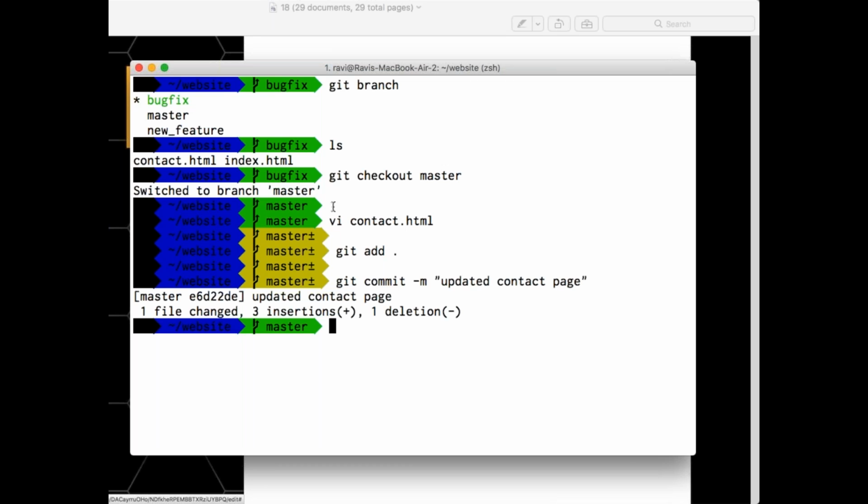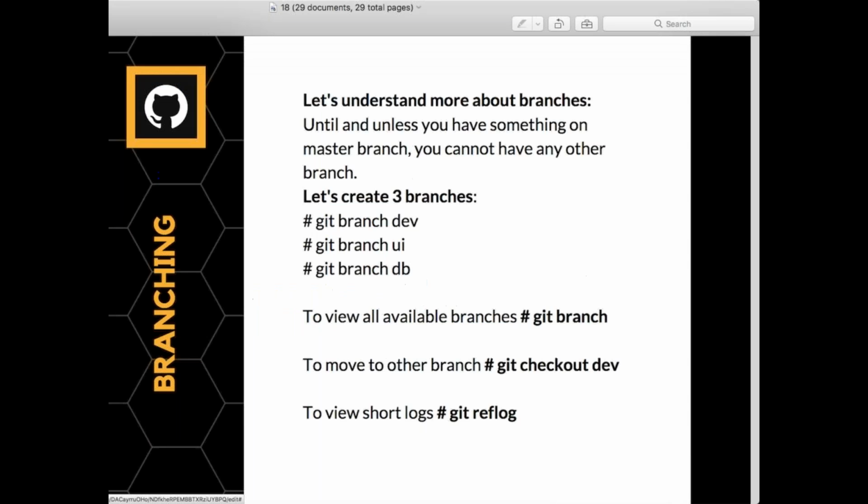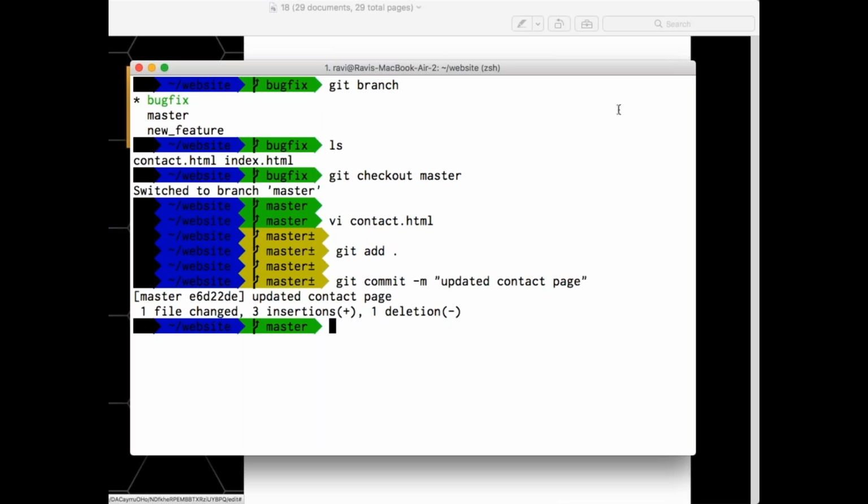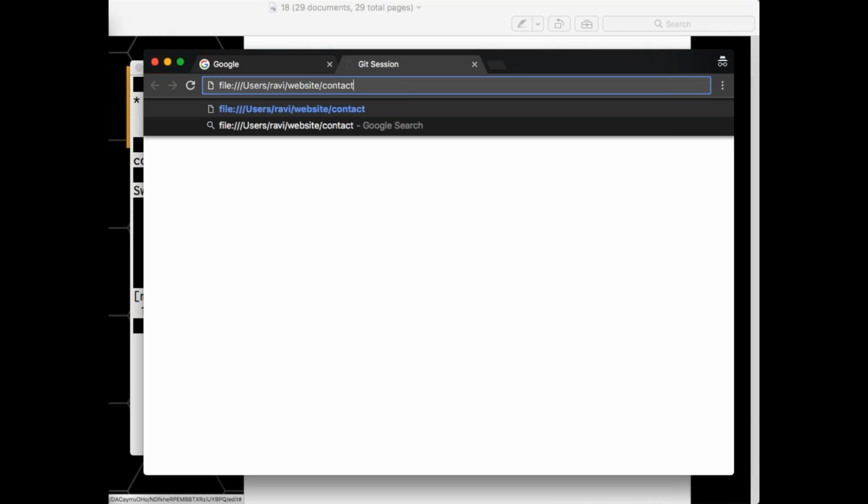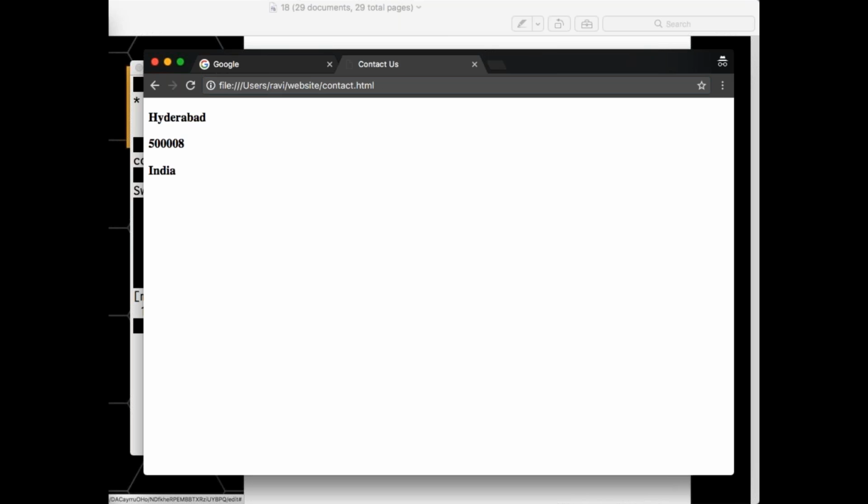Now you see I'm currently under master. Now let me go and check this specific file. Where is my browser? This is my browser. Under index, I have another file called contact.html. So I'm getting India, Hyderabad, and this particular thing. But do I have these changes under bug fix?